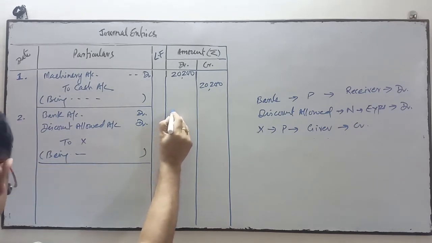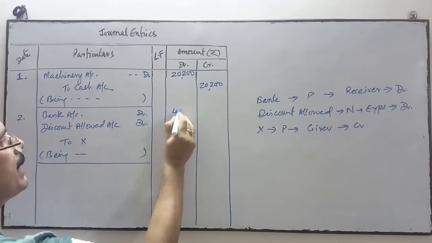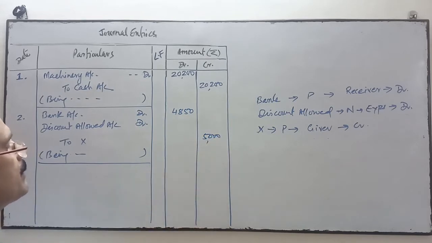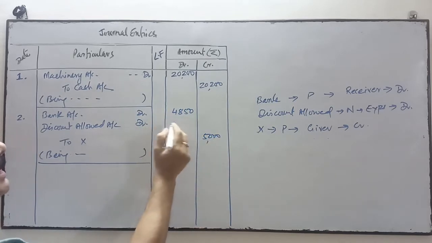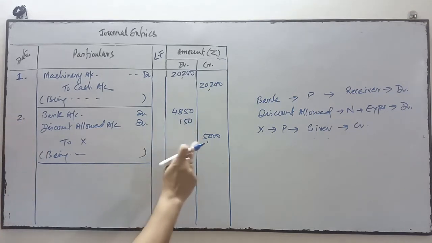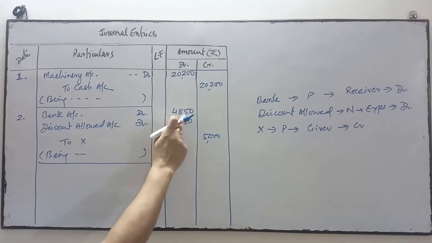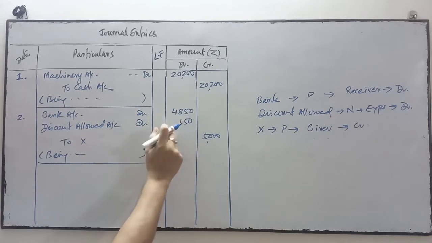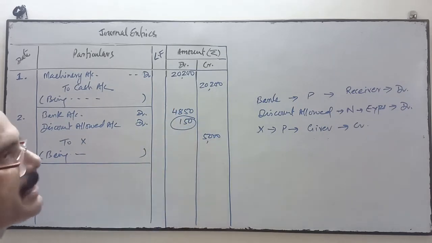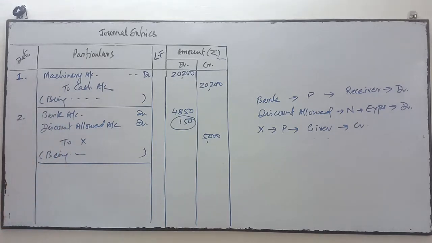So how much amount we have received by check? We have received by check 4,850. How much has X to pay? 5,000, but he has paid this much amount. It means 150 is the discount amount. Difference amount 5,000 minus 4,850, it means 150 indicates the discount. We have allowed the discount up to this because we have accepted that for full settlement.